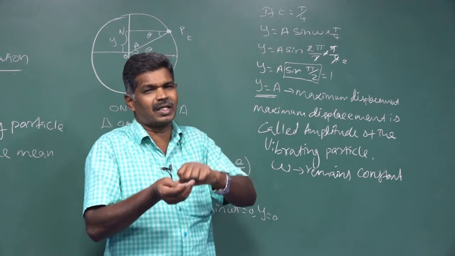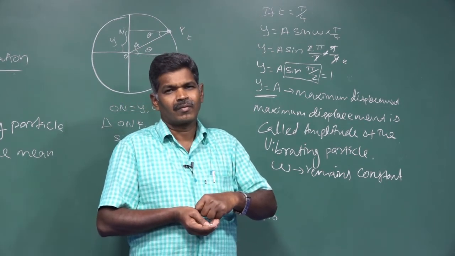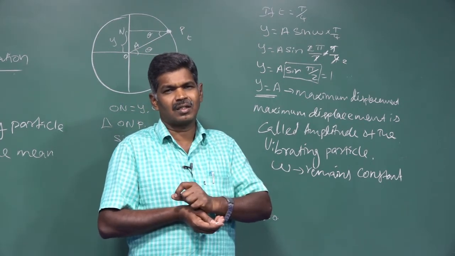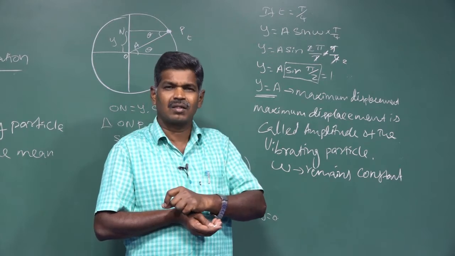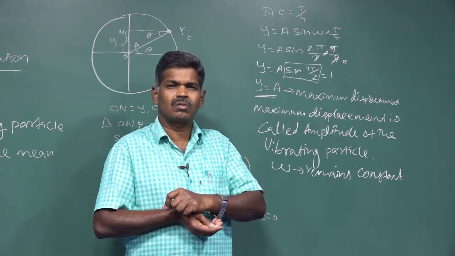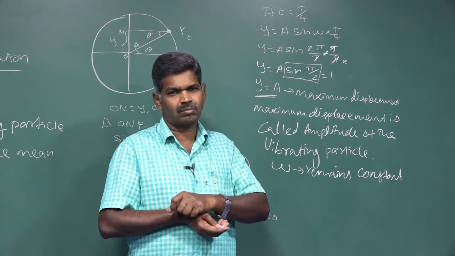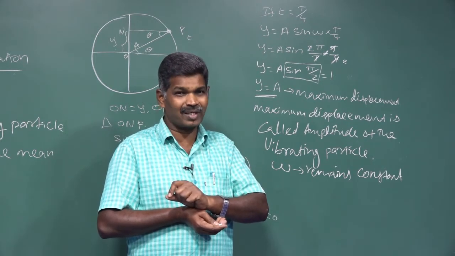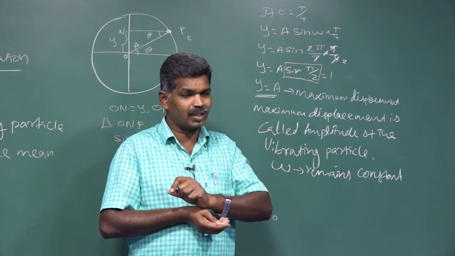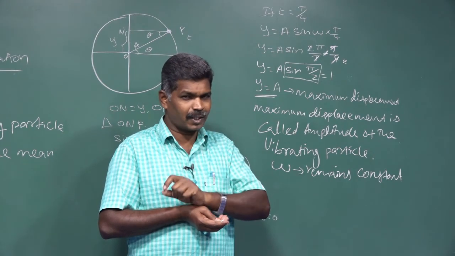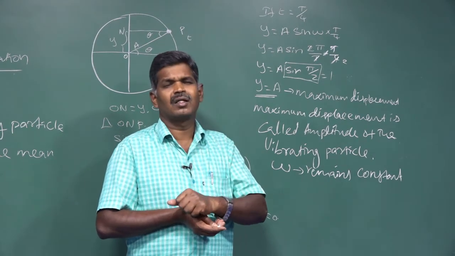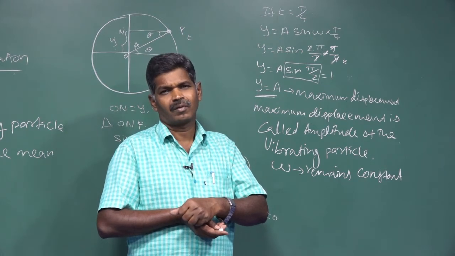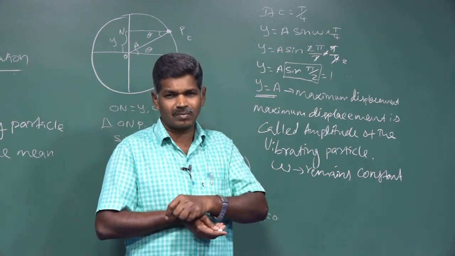After that, we can take the next value of time, small t is equal to T by 2. At that time we have a phase of 180 degrees, that is pi radians. If you substitute that in our equation, once again the displacement value becomes 0.